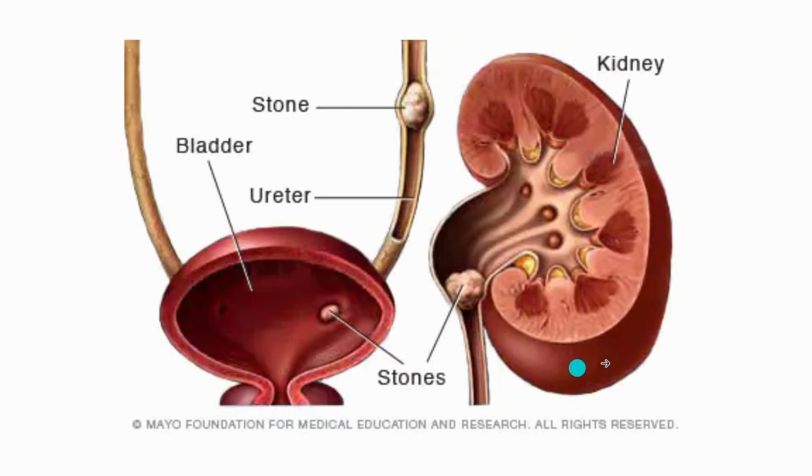There are several types of kidney stones which are formed. It depends on the type of crystals they consist of. The majority are calcium oxalate, and there are some calcium phosphate stones as well.